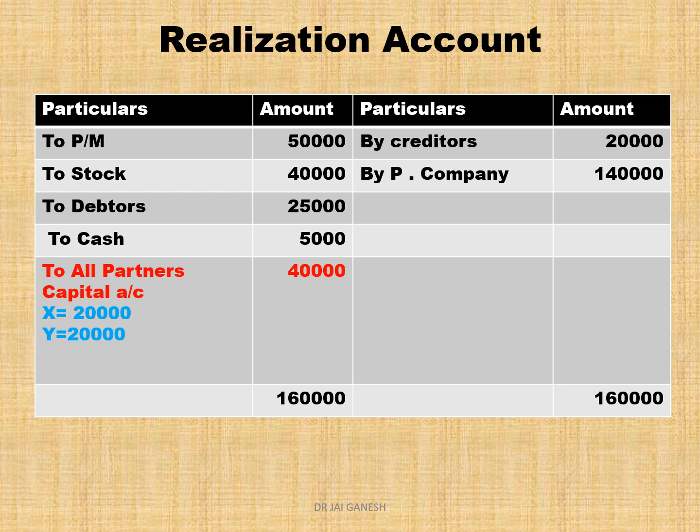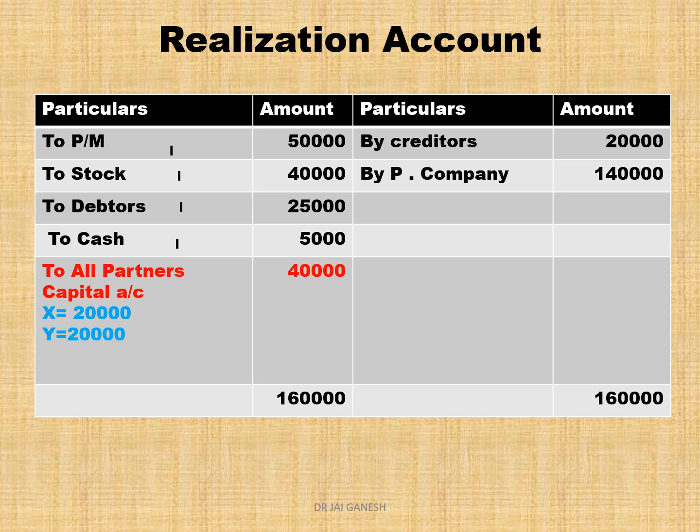So this is how you need to prepare the realization account. Step 1, transfer all assets from the balance sheet to the debit side: plant and machinery, stock, debtor, cash.